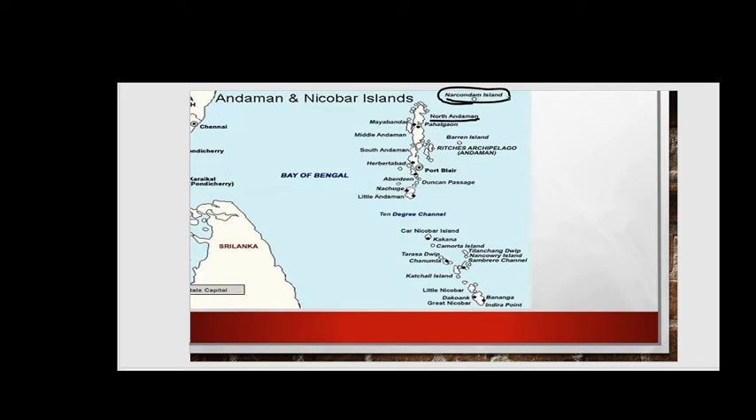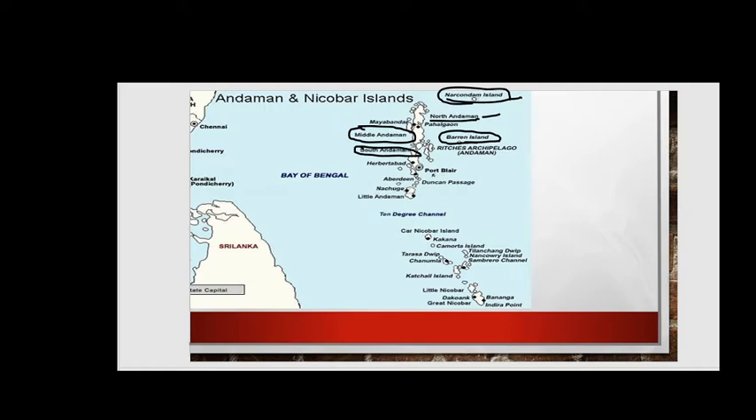So this is the northern Narcondam Island. This is North Island. Next you see this is Middle Island. Then comes your Barren Island. Then comes your Southern Island. Alright friends, this is your Southern Island.